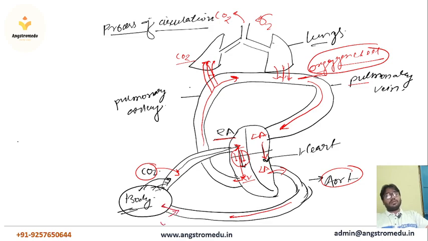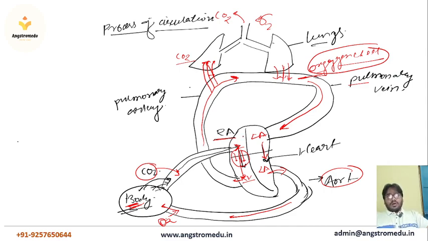So this is the whole process of circulation. I am going to tell you again, so listen very carefully. This is our lungs, and this is our heart, and this is our body. The lungs, body and heart are very closely related through the arteries and veins.